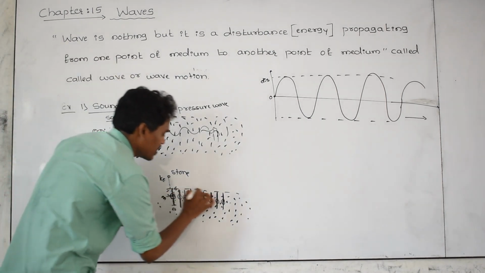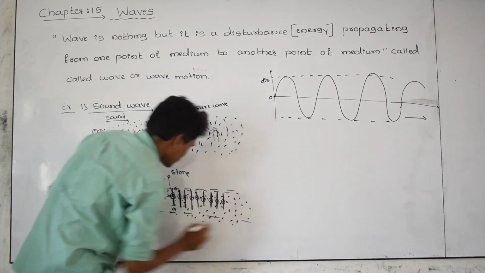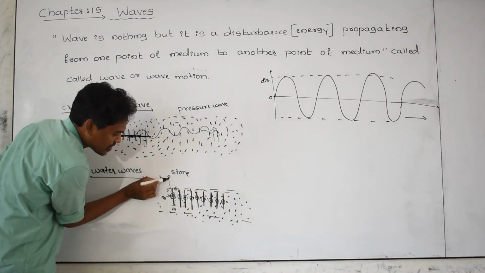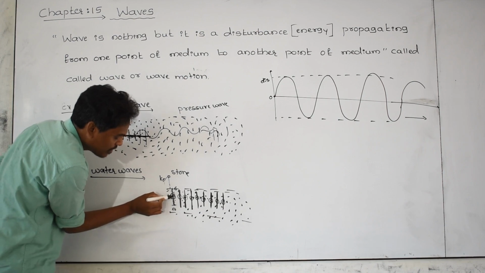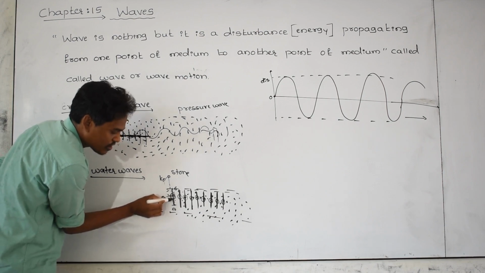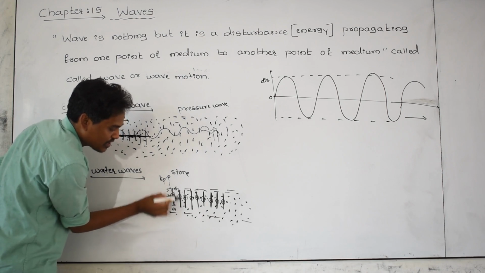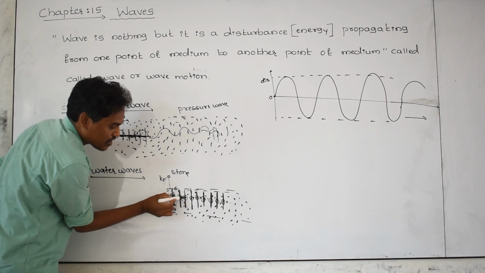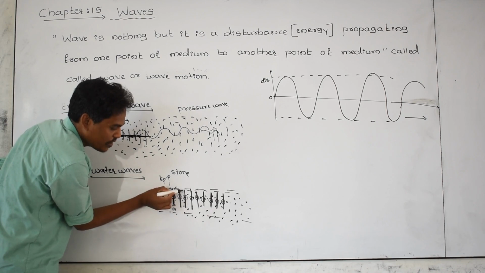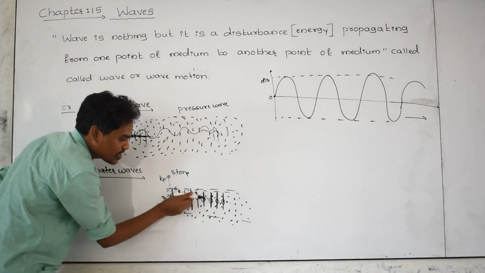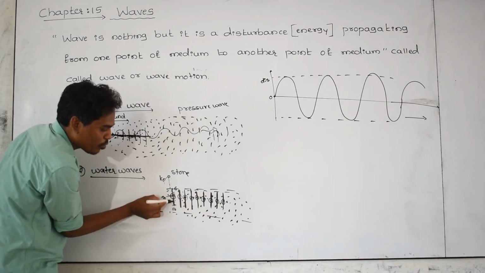And here let us take, how does this happen? A stone is falling from a certain height, its kinetic energy is transferred to one particle. It is disturbed and produces simple harmonic motion. Because of its disturbance, the second particle is disturbed and produces simple harmonic motion. Because of its disturbance, the third particle is disturbed and produces simple harmonic motion at the same point. And all these particles of the medium vibrate about their mean point.